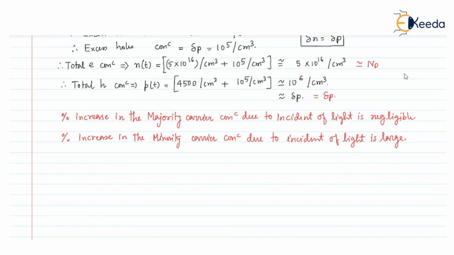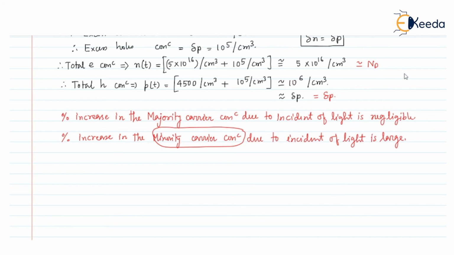That is, the main effect will be on the minority carrier concentration. In this way, we can conclude that when light is incident on a semiconductor, the minority carrier concentration mainly changes due to the photon incidence.